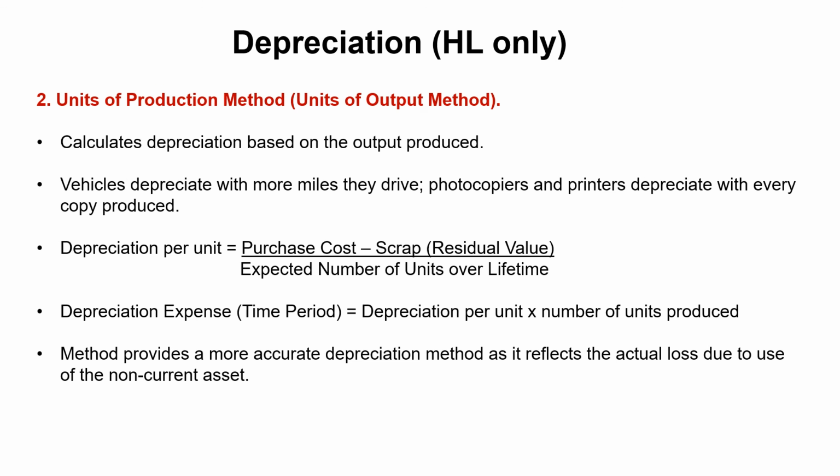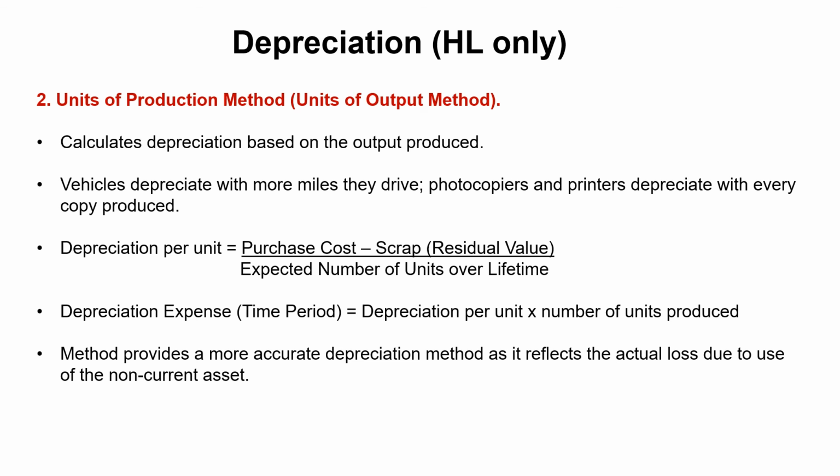Now, for the first exam under the new syllabus, May 2024, they've got rid of the reducing balance method and use the units of production method, or also called units of output method, seen as a more reliable method of depreciation, particularly for machines, photocopiers, cars. In essence, what you're actually doing is calculating depreciation on the basis of the output produced. So you can calculate depreciation per mile, per kilometre driven by a car, per copy of a photocopier, printer, etc.